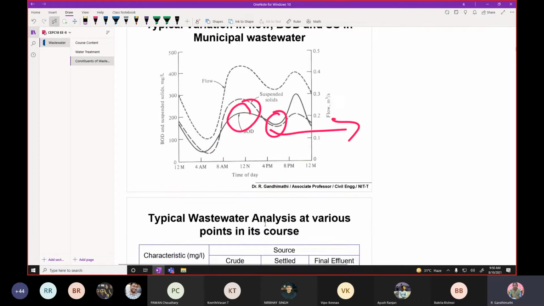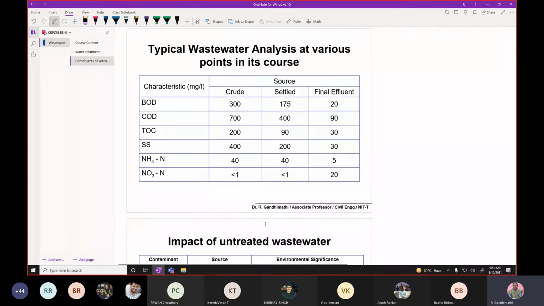And then coming to the characteristics. I want to discuss the different parameters with you. One is BOD, COD, then TOC, the total organic carbon. I will explain what BOD and COD are later, but you see the values.